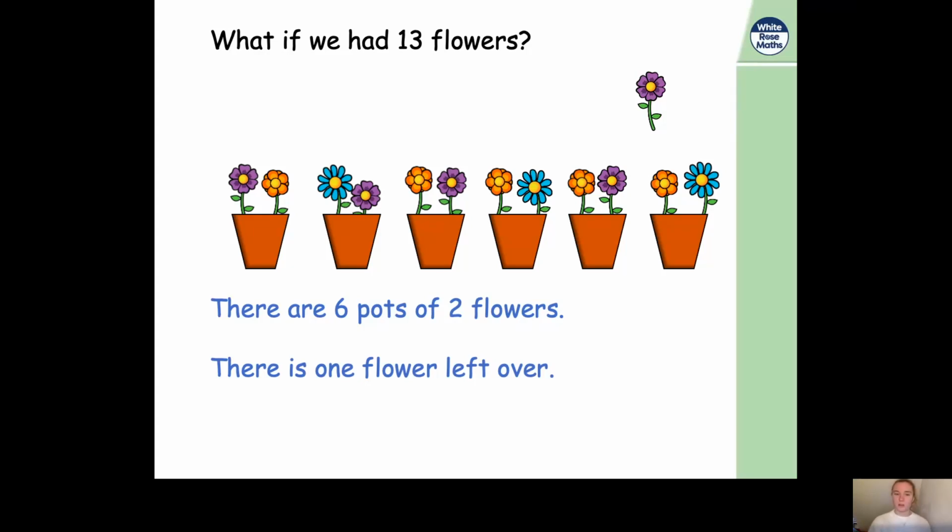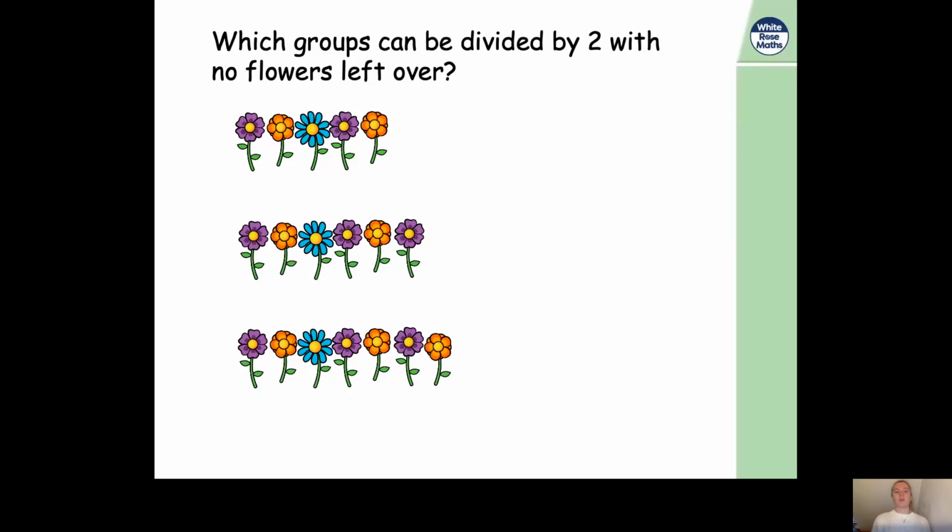So now, which groups can be divided by 2 with no flowers left over? So we're going to put them into groups of 2 and see if there's any flowers left over. Now remember what I said about even and odd numbers. So can you pause the video now and have a go and see if you can divide these groups into pots of 2? Okay, pause the video now and have a go. Okay, so let's have a look together.